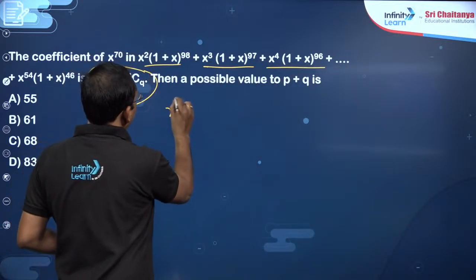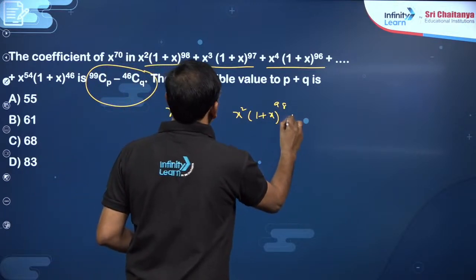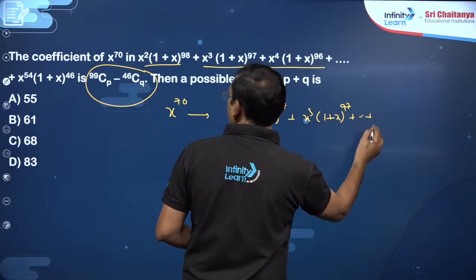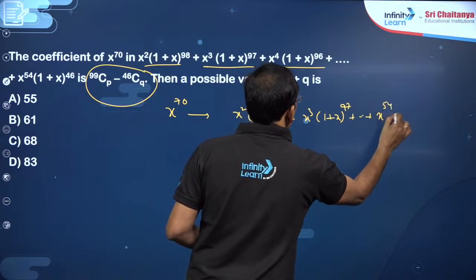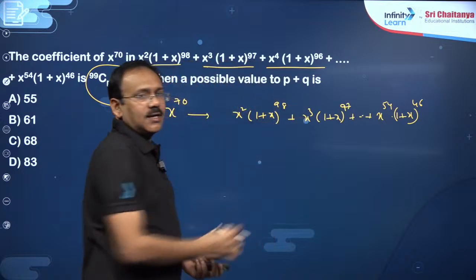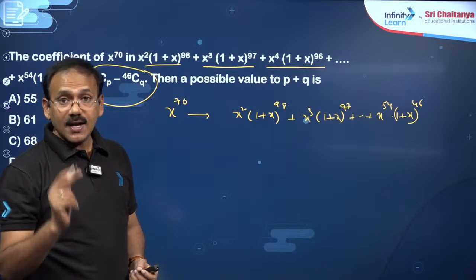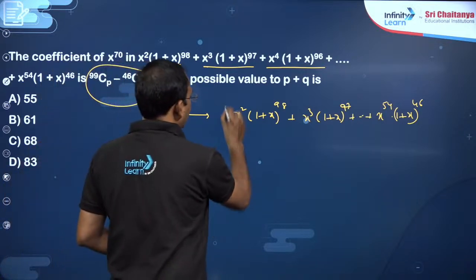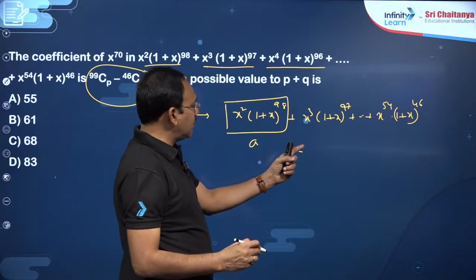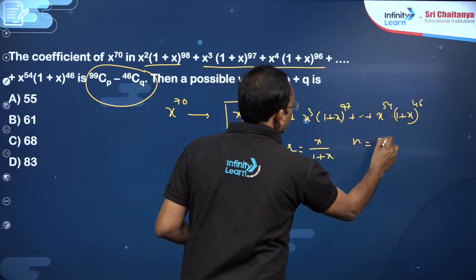You want the x power 70 coefficient in, you see, x square into 1 plus x power 98 plus x cube into 1 plus x power 97 and so on. The final one would be x power 54 into 1 plus x power 46. You can observe the sum of powers is 100 everywhere. There are 53 terms. You can observe that it is a geometric progression where this is the first term A and the common ratio, you see x power is increasing by 1, its power is decreasing by 1, x by 1 plus x is the common ratio, number of terms is 53.